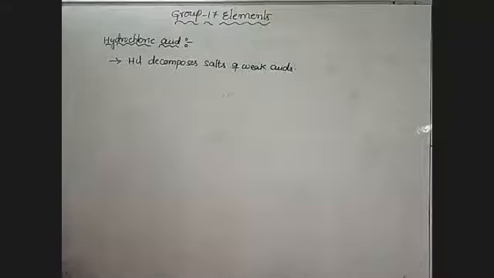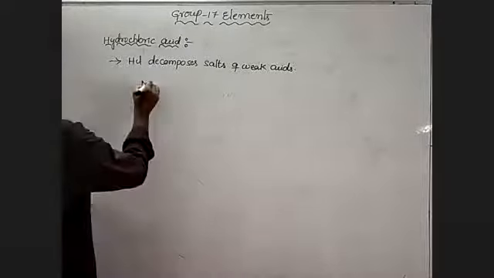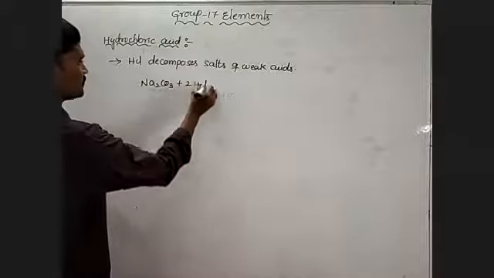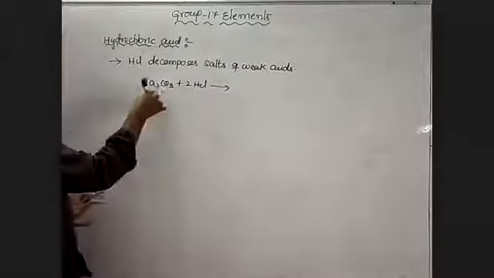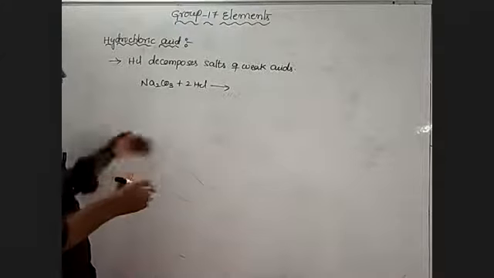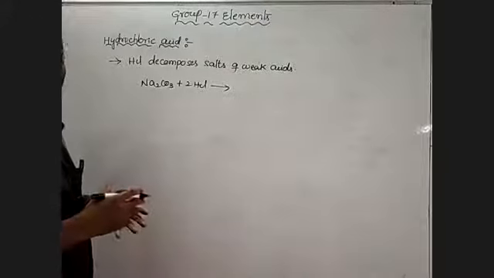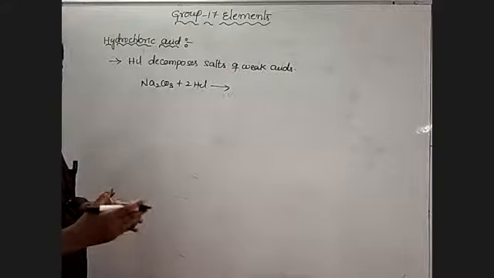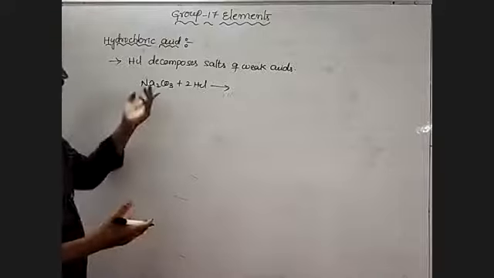For example, carbonate, bicarbonate, sulfite, like this. So first one is sodium carbonate. This sodium carbonate, when combined with HCl, is a salt of a weak acid. How is a salt formed? By the neutralization reaction between acid and base. When acid and base combine and neutralization takes place, salt is formed.